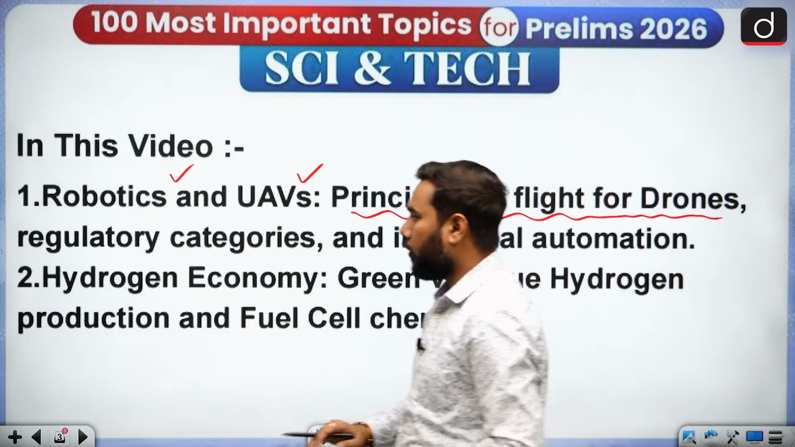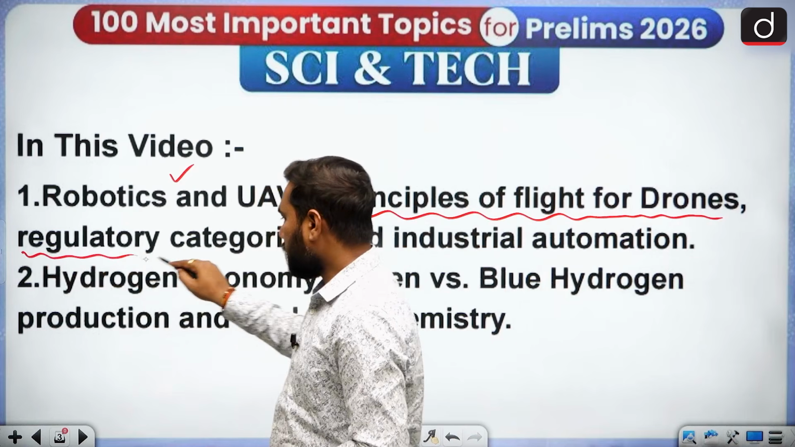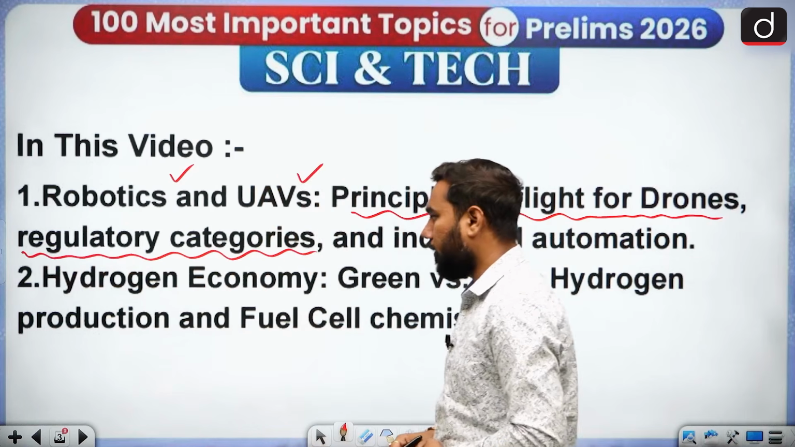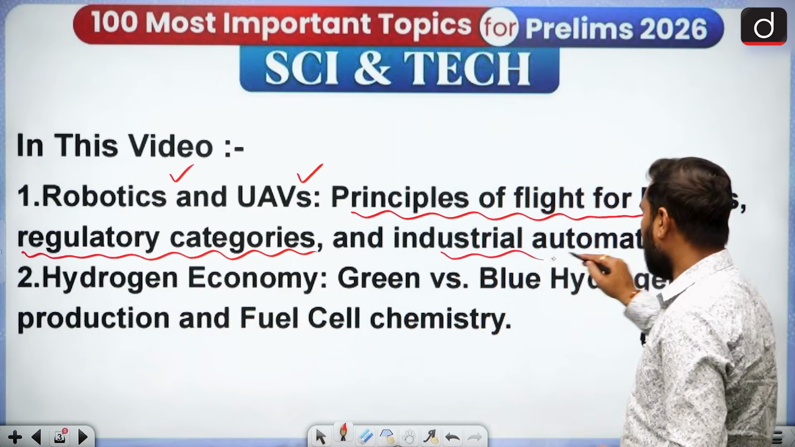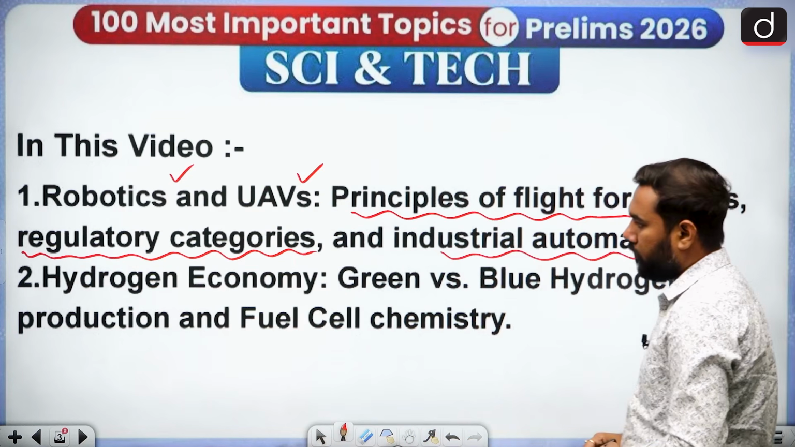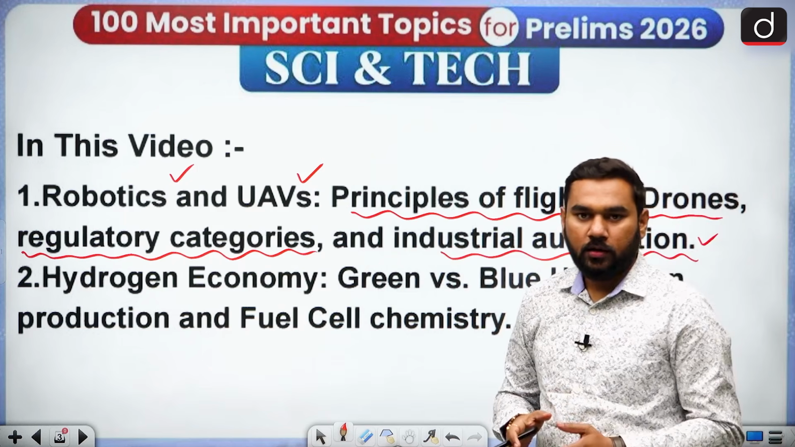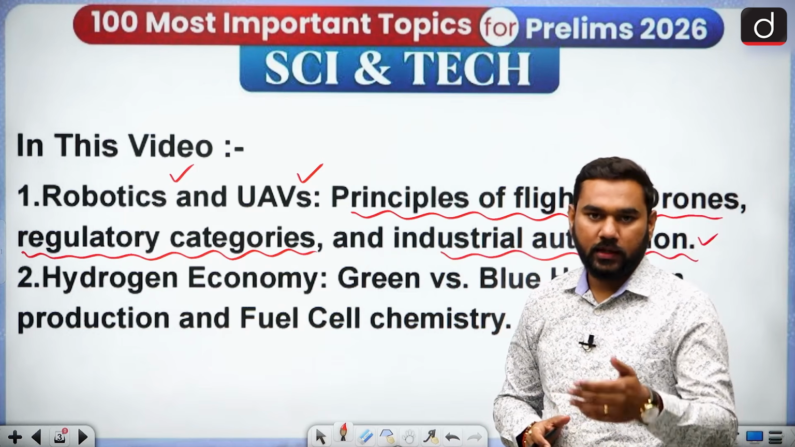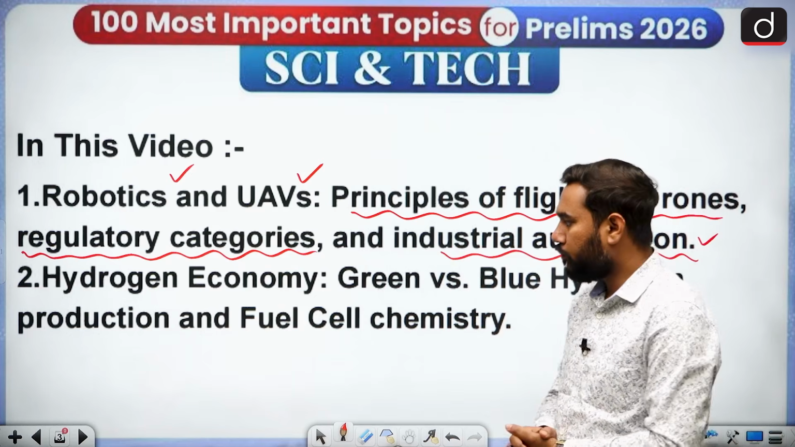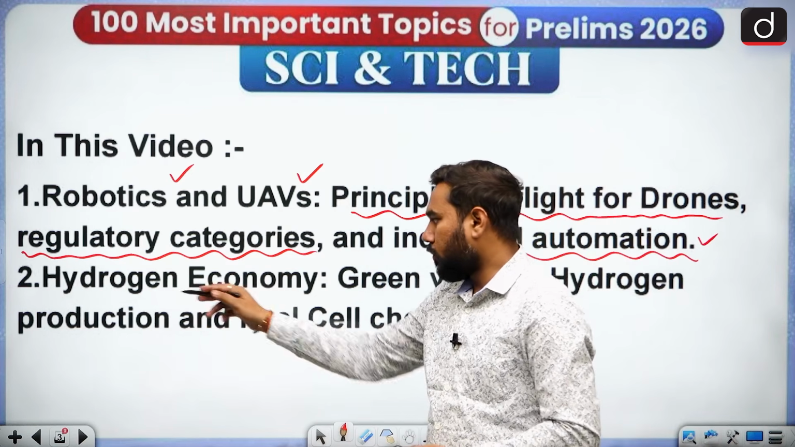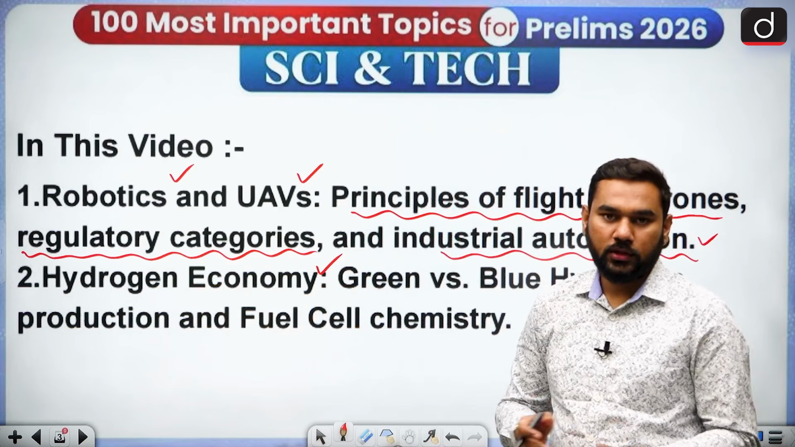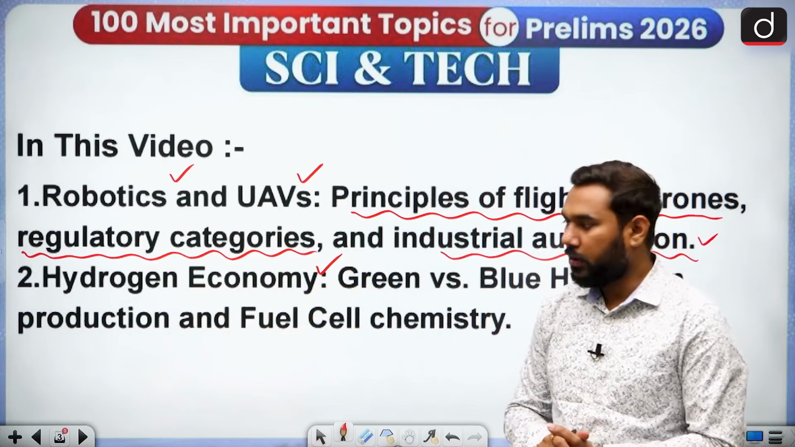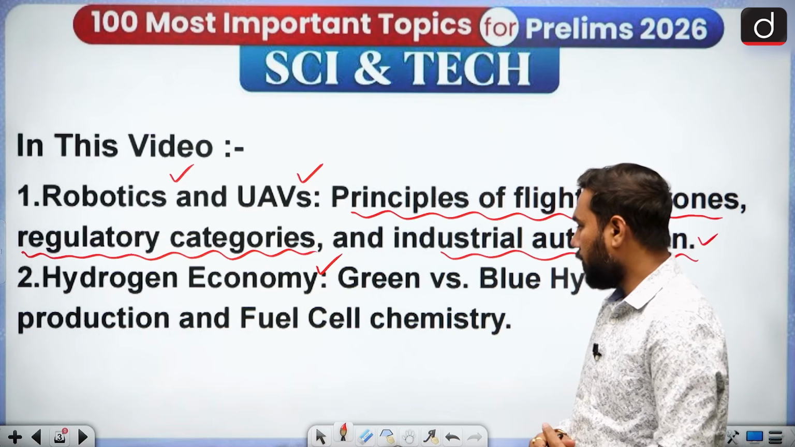Then the most important part that can be asked in your examination, that is your regulatory categories that we need to know, and also what are your industrial automations, because in India industries have become the primary sector where robotics can be used. And we also talk about the hydrogen economy, because when we talk about green energy, this is the most prominent topic, that is your hydrogen economy.